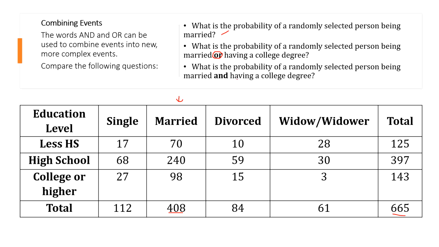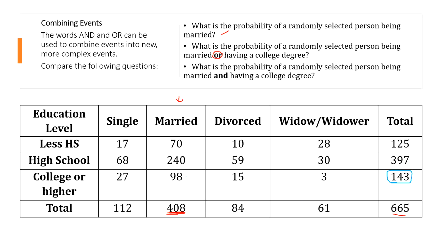So now we kind of look at it, we're going to have the same 408 people we can pick that satisfies our married people, 408. If we kind of look and say what's going to happen with the college degree, well, now we're looking then at this 143 people, the 143 people with a college degree. So now we've satisfied both our conditions: people who are married, people with a college degree.